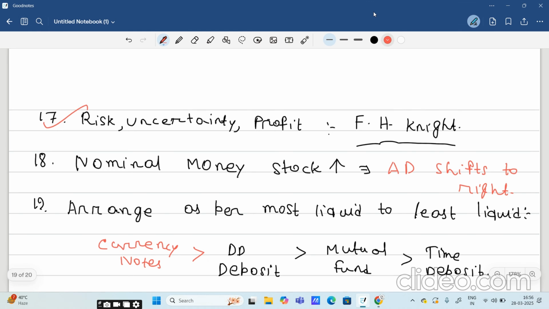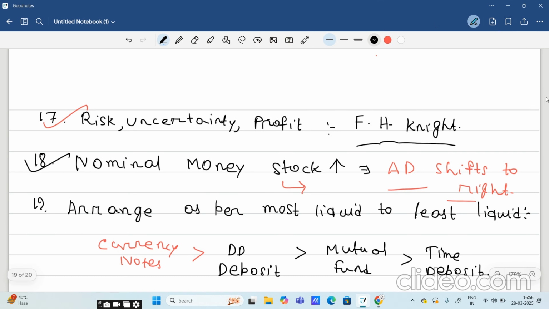Nominal money stock: if it increases, then our aggregate demand shifts right. That means if nominal money stock or nominal money supply increases, people have more money in their hand. They are ready to spend more in consumption. That means demand of the product will increase, and when demand of the product increases, aggregate demand shifts right. There are other 4 options also, but you have to take this option, that is aggregate demand shifts to right.